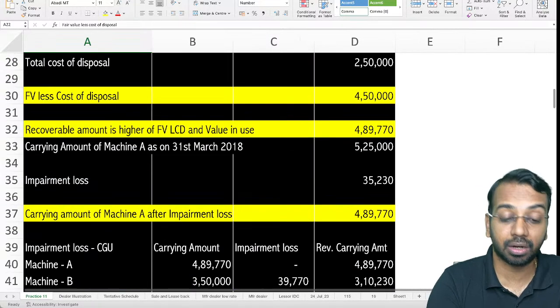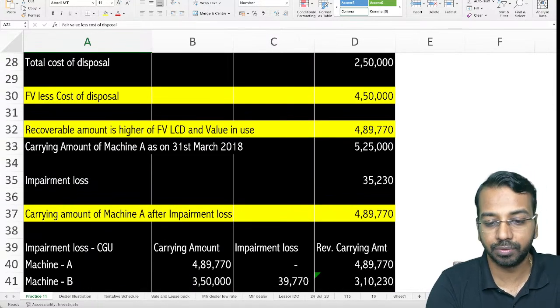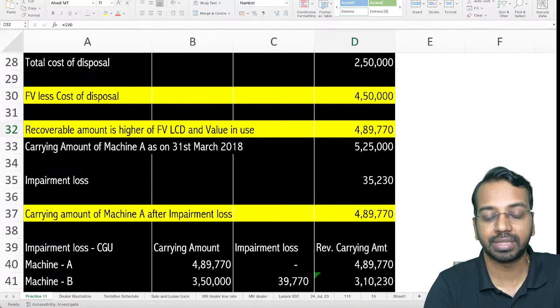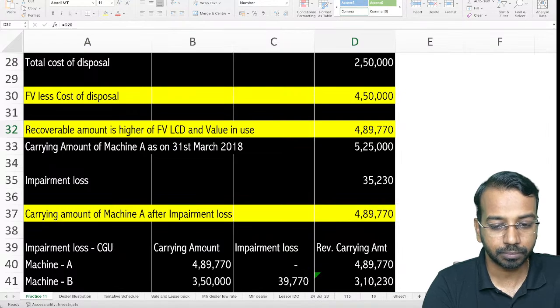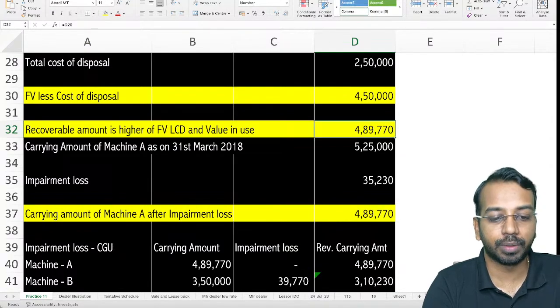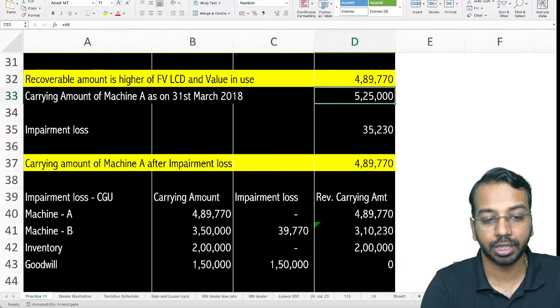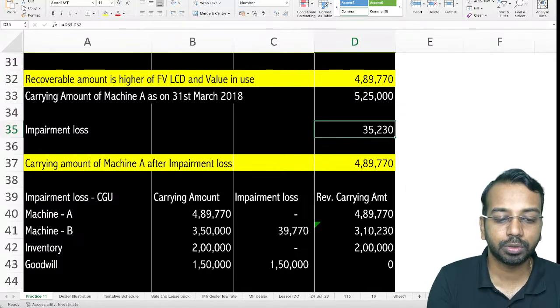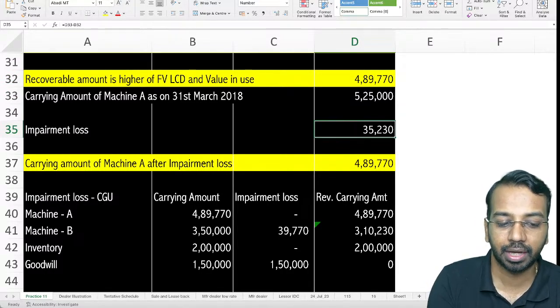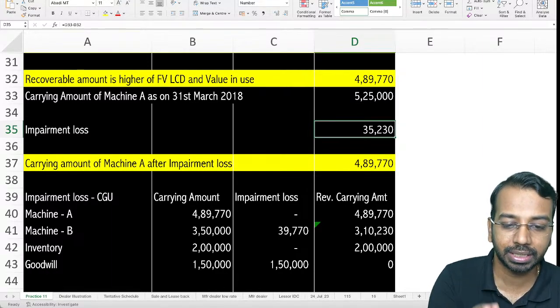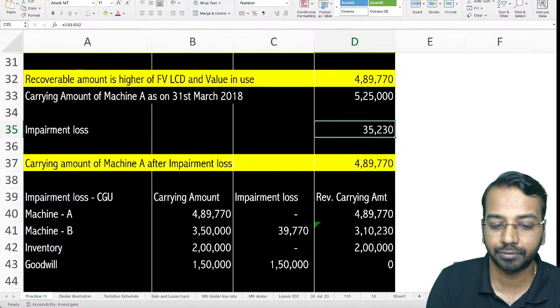Recoverable amount is the higher of fair value less cost to dispose and value in use, which is 489,770. Carrying amount of machine A as on 31st March of year 18 is 525. So the impairment loss is 35,230. Because you are able to independently calculate the recoverable amount of machine A, you calculate the impairment loss of machine A, which is 35,230.